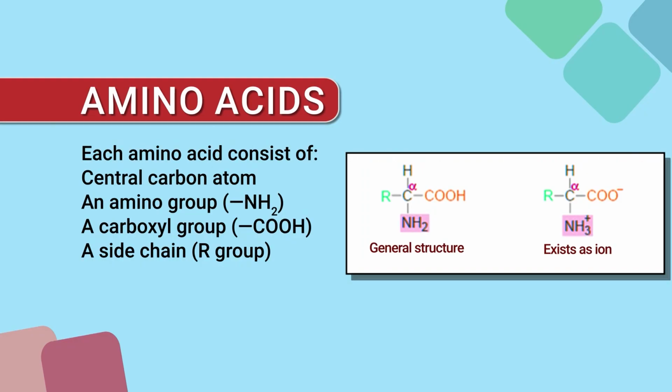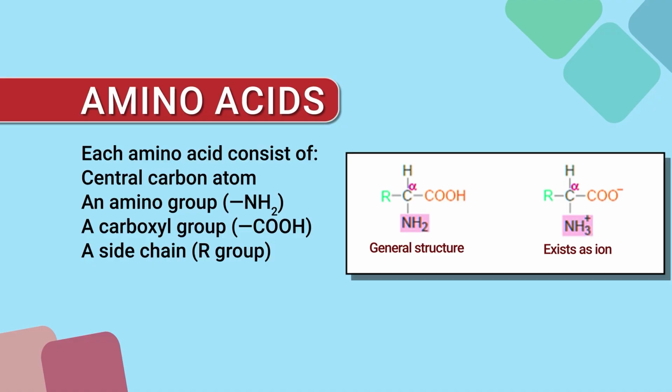An amino acid is termed an alpha amino acid if both the carboxyl and amino groups are attached to the same carbon atom. That time we can say that it is an alpha amino acid. And amino acids mostly exist in ionized form in the biological system.